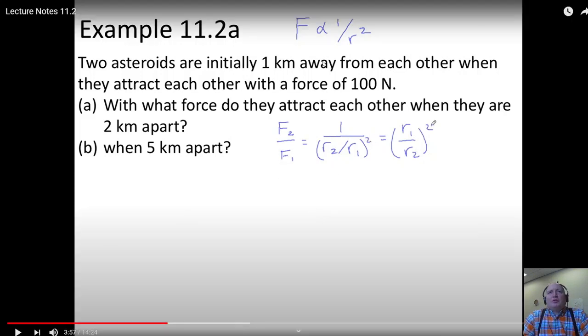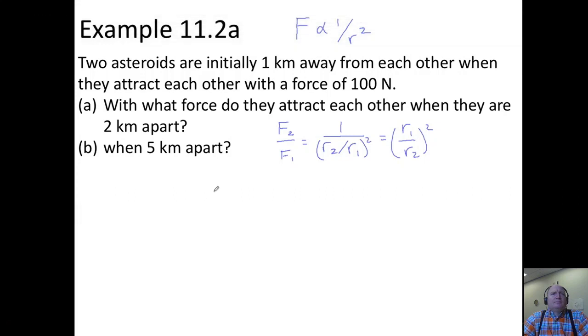The other super cool thing is, of course, this scary looking symbol has been replaced with things that students feel much more comfortable with. And that is really the super cool way of doing ratios, right? It turned this proportional to straight equal signs. So that's a really important point. To r squared. And when you do this, we can put in numbers and calculate rather quickly.